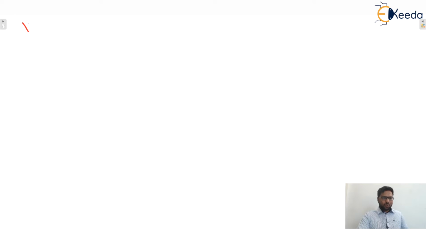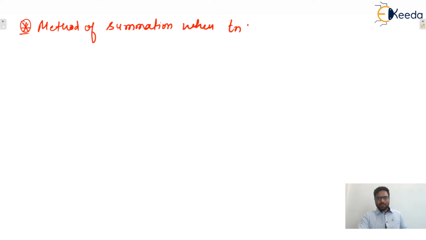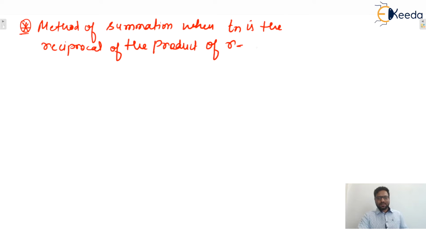Let's say the next concept, the next method, is the method of summation when Tn is the reciprocal of the product of successive terms of an AP.